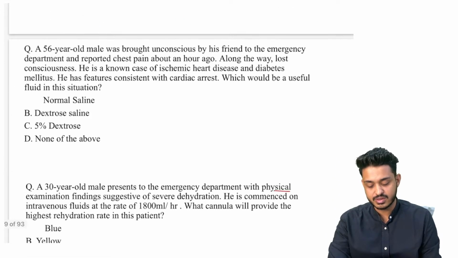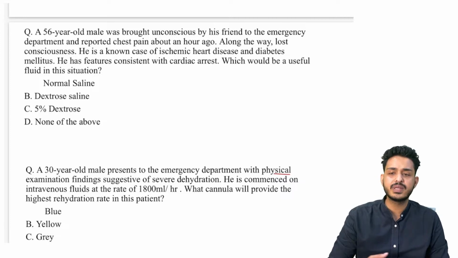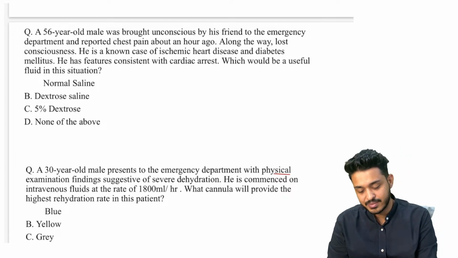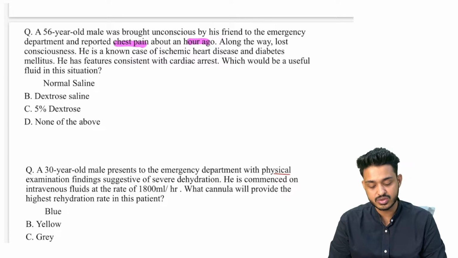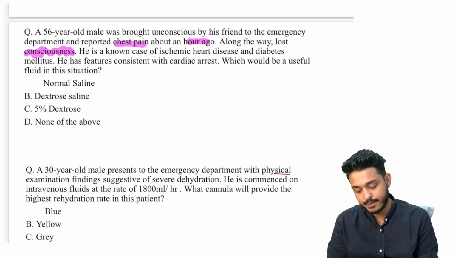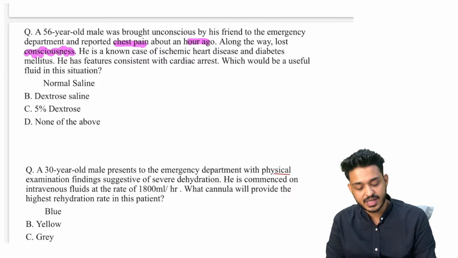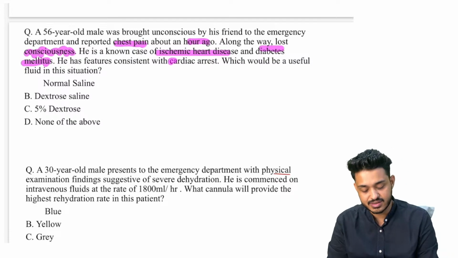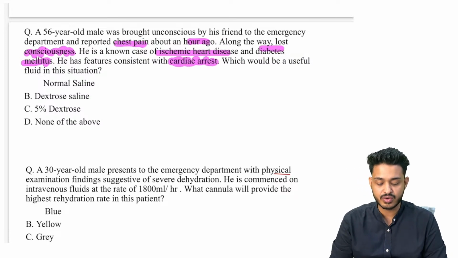Now try to solve this particular question. A 56-year-old male patient was brought to the emergency unconscious, and patient is reported with chest pain about an hour ago. Along the way, lost consciousness. He is a known case of ischemic heart disease, diabetes mellitus. He has features consistent with cardiac arrest. Cardiac arrest जैसे feature है. What would be useful fluid in this particular situation? What is the fluid you would like to give?